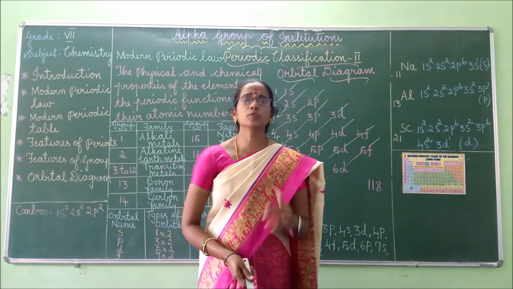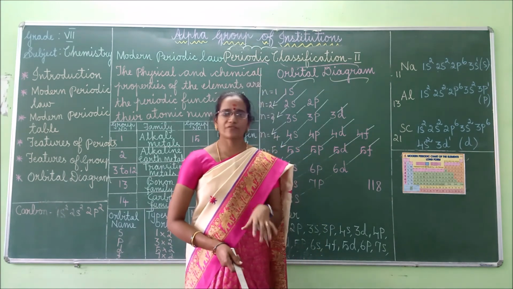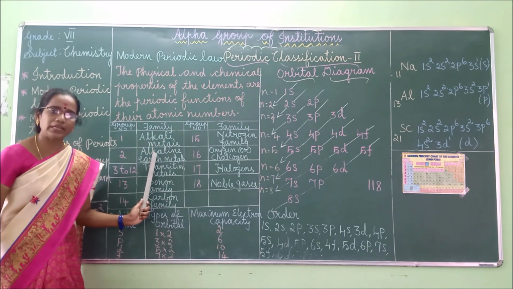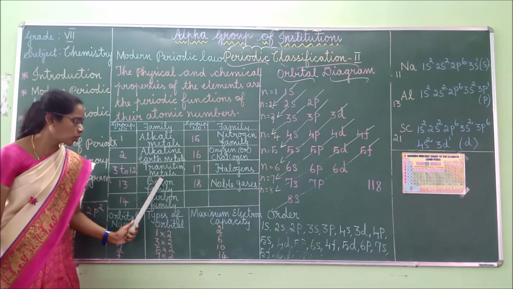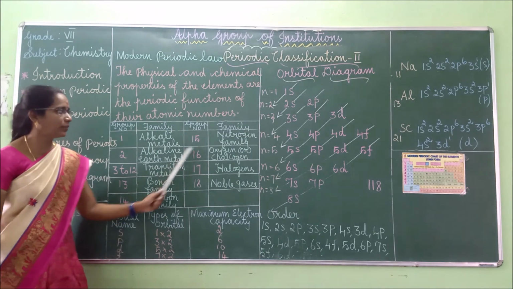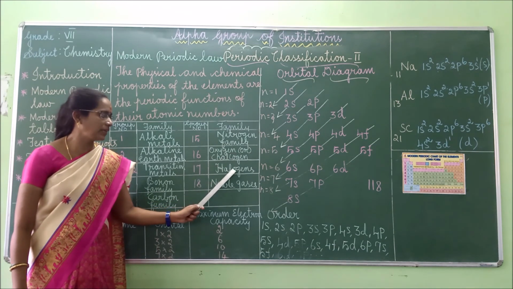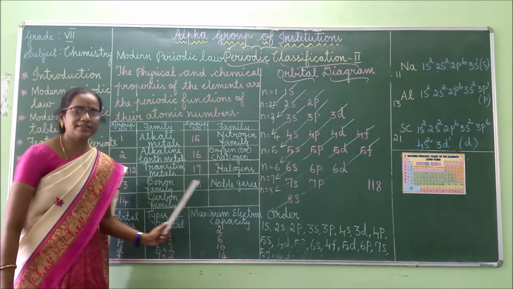Based on the 18 groups, they can be classified into various families. What are the various families? Alkali metal family, alkaline earth metal family, transition metals, boron family, carbon family, nitrogen family, oxygen or chalcogen family, halogens, noble gases. These are the various families.